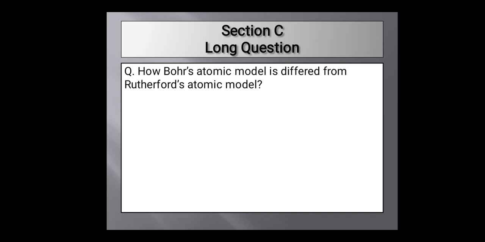According to Rutherford theory, no idea about orbit was introduced. Bohr gave the idea of the position, path or orbit where electrons revolve. According to Rutherford theory, atoms should produce a continuous spectrum.